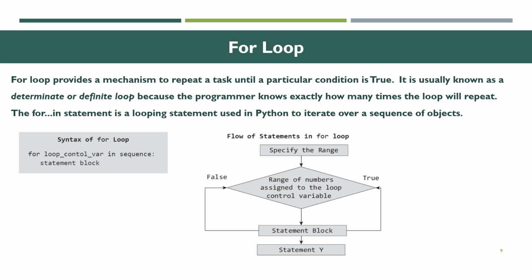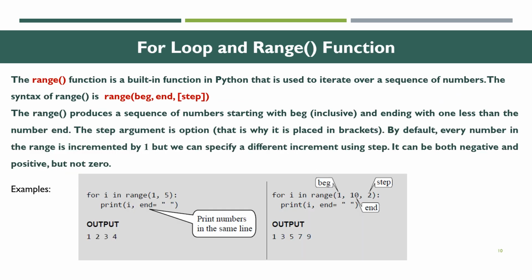Next, we are going to see the for loop and the range function. The range function is a built-in function in Python that is used to iterate over a sequence of numbers. The syntax of range is range(beginning, end, step).